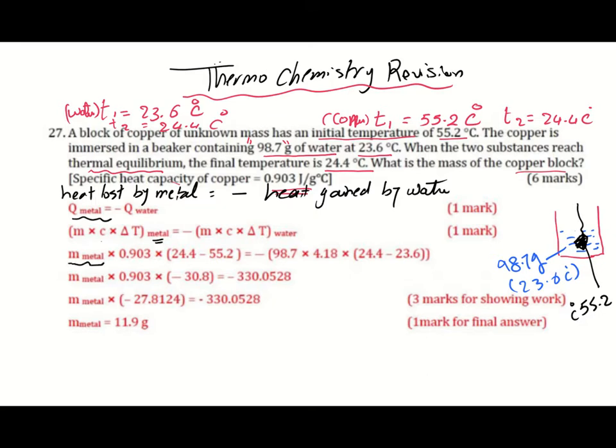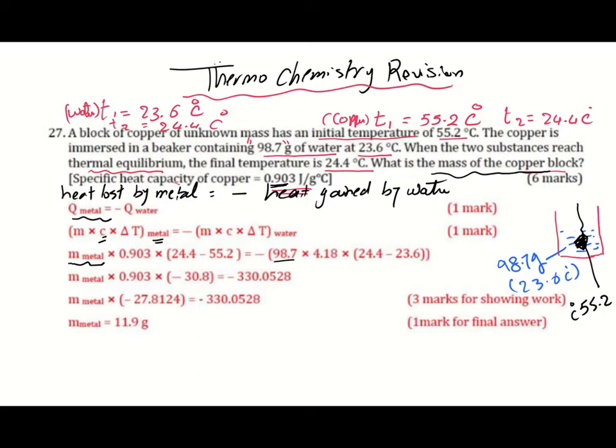He's asking about the mass of the metal. He's asking what is the mass of the copper block. So this one is unknown. C is the specific heat capacity of copper, which is given to you, 0.903 joule per gram Celsius, times delta T, the change in temperature. The initial temperature of copper was 55.2 and the final temperature was 24.4, equals minus mc delta T for water.